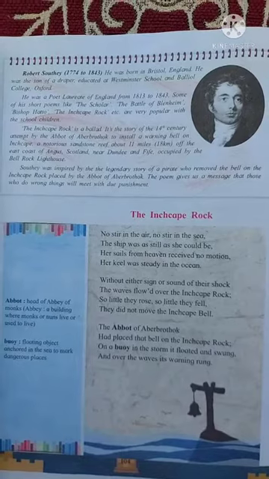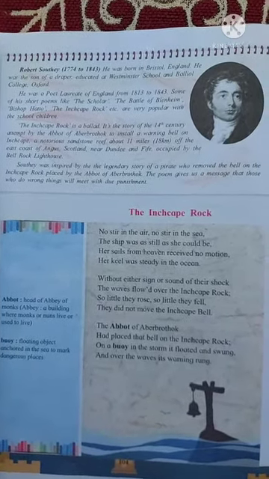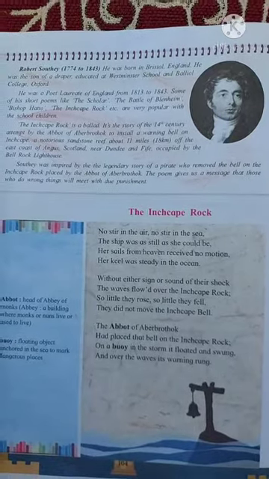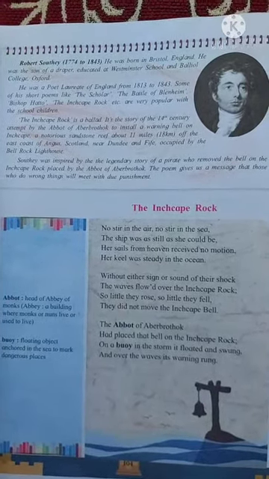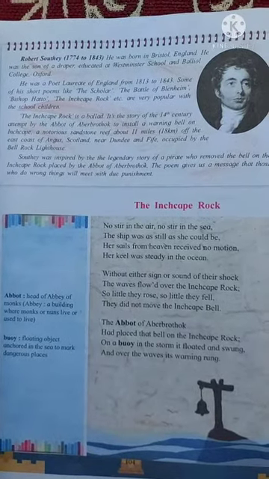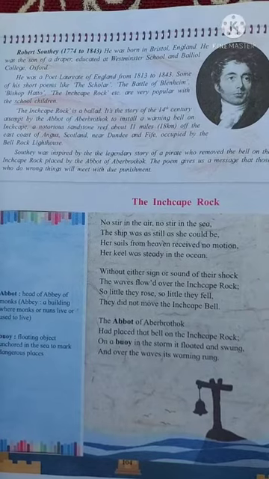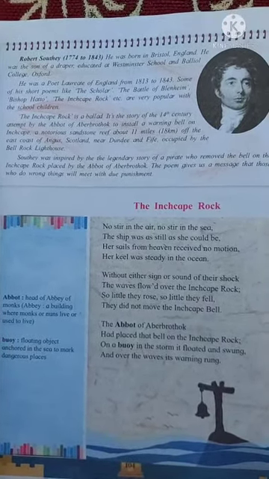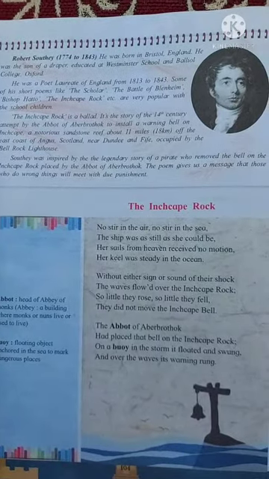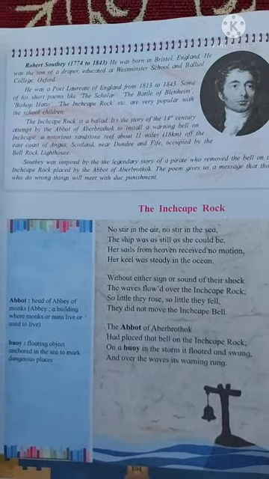It is the story of the 14th century attempt by the abbot of Aberbrothock to install a warning bell on Inchcape, a notorious sandstone reef about 11 miles, that is 18 kilometers, off the east coast of Angus, Scotland, near Dundee and Fife, occupied by the Bell Rock Lighthouse.